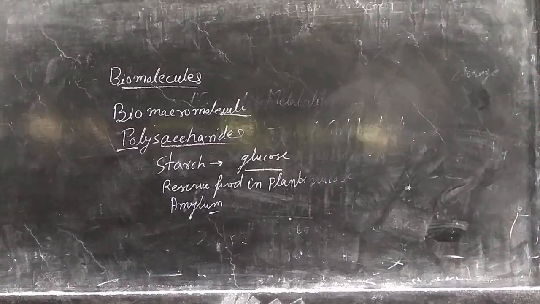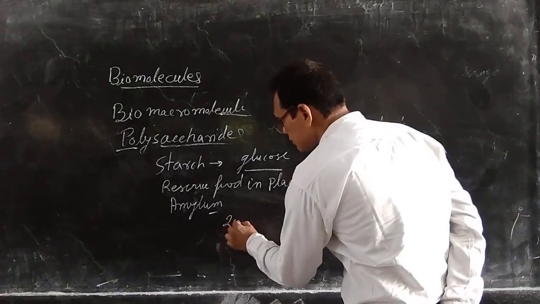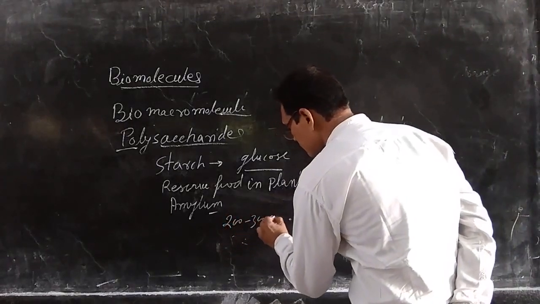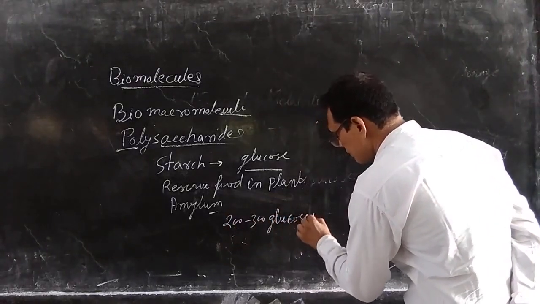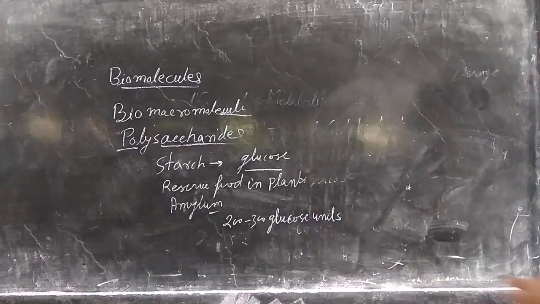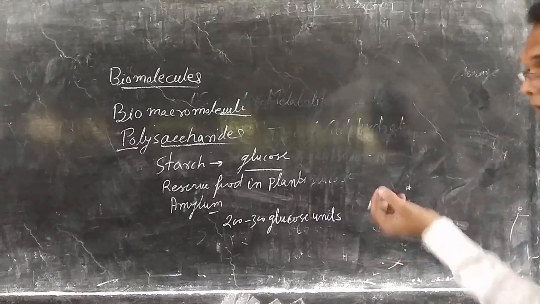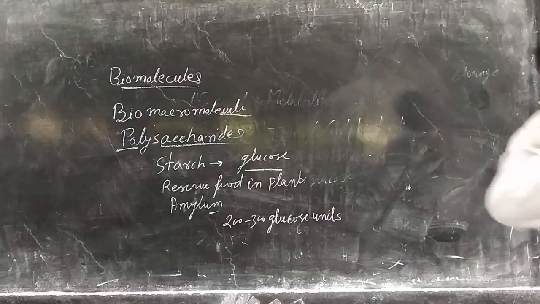Starch contains amylose. It contains 200 to 300 glucose units. And if we see in the amylose, a 1,4 alpha linkage is there.